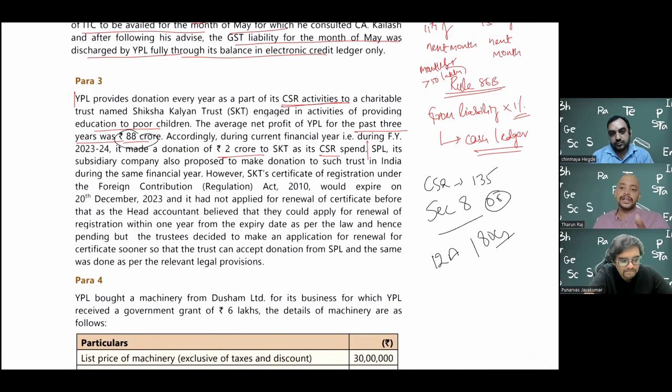But usually they can spend money for CSR, and when they are spending money, they can procure certain things. Say, for example, if they want to distribute some clothes or certain things to the poor people, for that they will procure. On the procurement, there might be a GST component. That GST component cannot be taken as credit. Whether it's a business expenditure or non-business expenditure, we don't have to probe into it. So simply they have kept it under blocked credit.